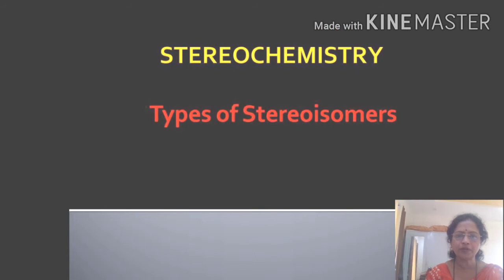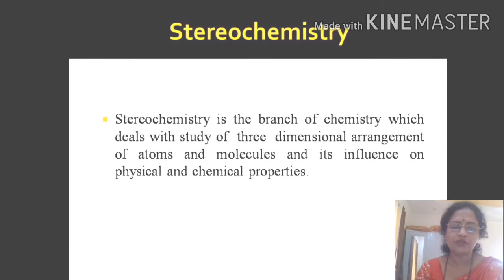Today I am going to discuss the topic stereochemistry and specially focus on the types of stereoisomers in stereochemistry. The properties of molecules are not influenced only by the order of linking between the constituent atoms but also on their three-dimensional arrangement. And hence, the study of three-dimensional arrangement of atoms in the molecule has become of great importance in organic chemistry.